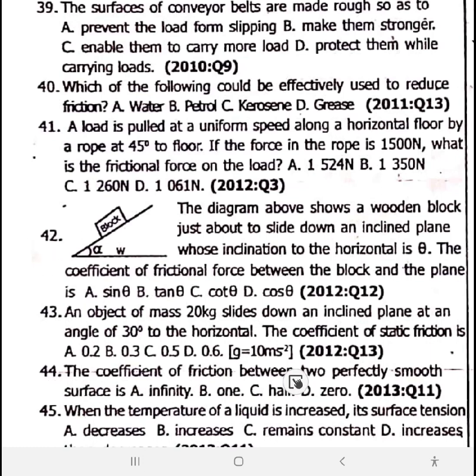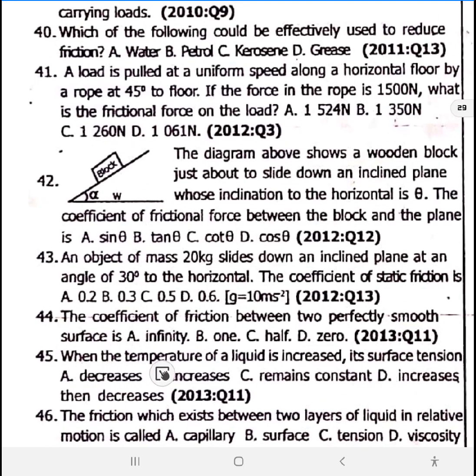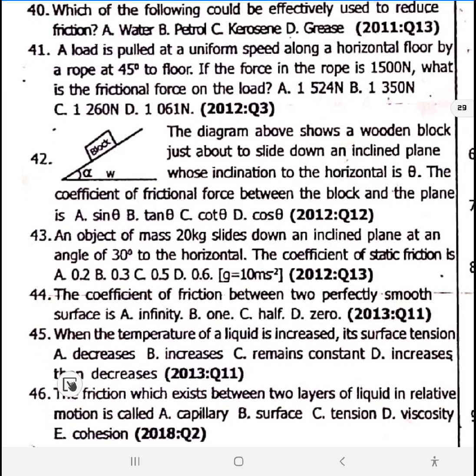44. The coefficient of friction between two perfectly smooth surfaces is 0. 46. When the temperature of a liquid is increased, this one now is slightly different from pressure. Its surface tension will do what? Decrease. This one straight up decrease. Remember we said warming of water decreases surface tension. The friction which exists between two layers of a liquid in relative motion is called viscosity. So 46 is option D.